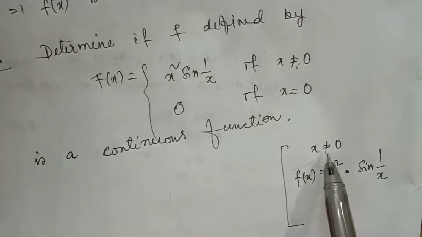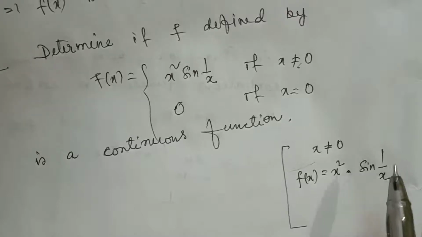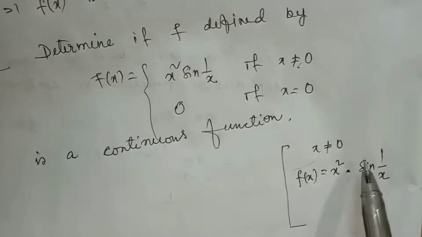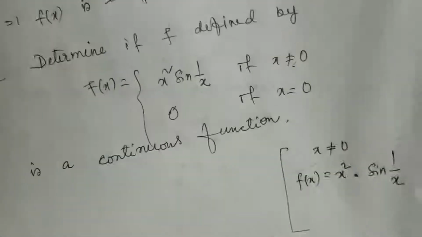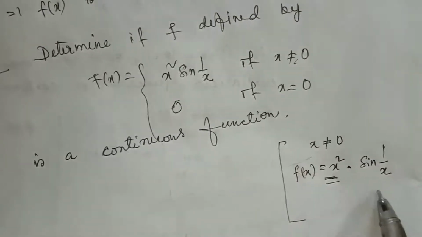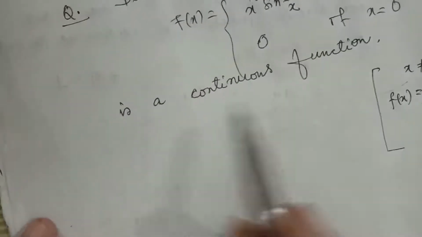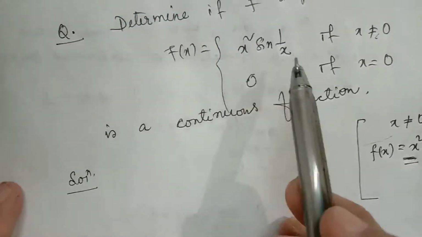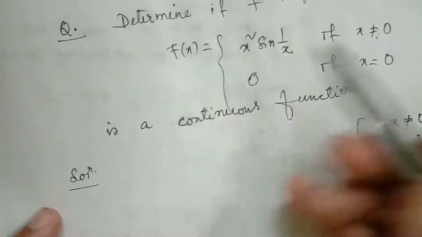You can see x is not equal to 0, therefore 1 by x will be defined, as x is not equal to 0, 1 by x will exist. Sine of anything where 1 by x is defined will lie in between -1 and +1, so it will exist. So when x is not equal to 0, f(x) is product of two continuous functions, polynomial function and sine function, and therefore f(x) will be continuous for x not equal to 0. So I will write in this way. You can elaborate. You can write f(x) here, x square is a polynomial function, sine 1 by x is sine function, and therefore product of two continuous functions is continuous.